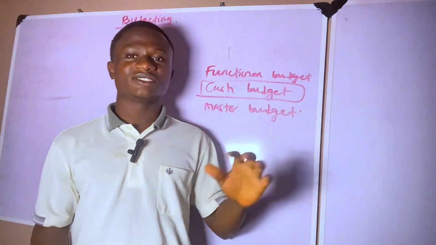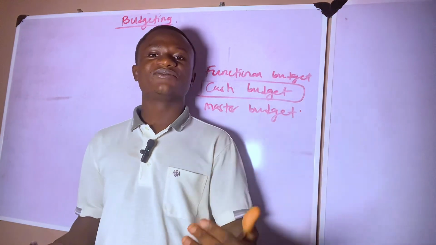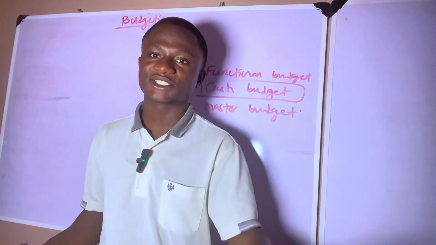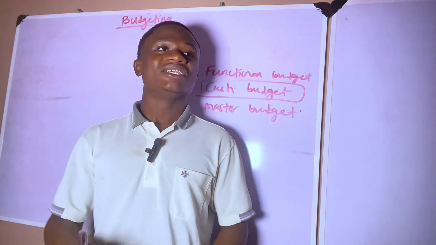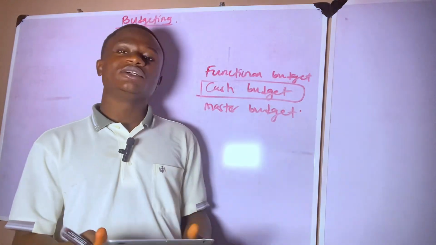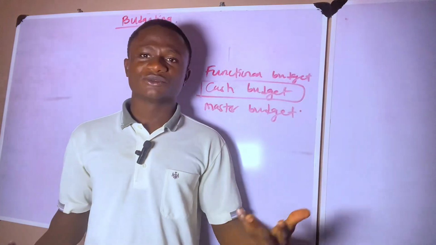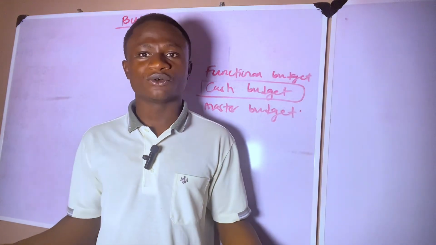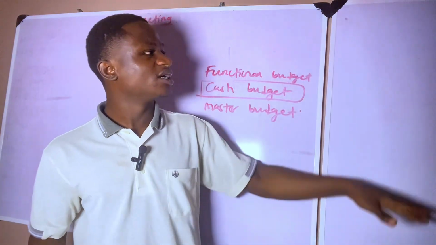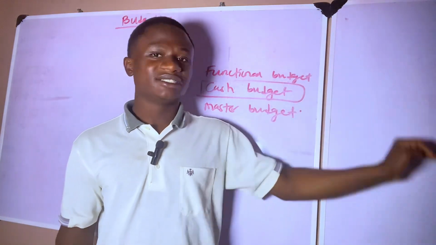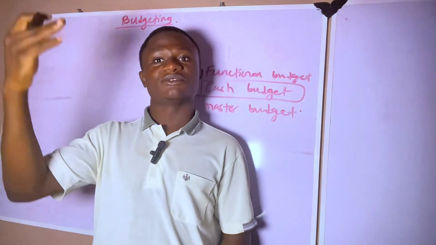Now, a cash budget is more or less a budget that nets your inflows of cash with your outflows of cash. What do I mean by inflows of cash? The money that is coming in and the money that is going out. Cash budget can be for the future or for what has happened in the past. You might say, okay, for the past 3 months we have a net inflow of 1 million. Is that what it is supposed to be? Okay, let's prepare a cash budget. Let's see how much we receive, how much we pay out. Is that the amount we are meant to have? So cash budget can be historical and at the same time futuristic.